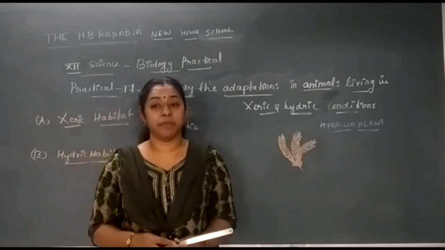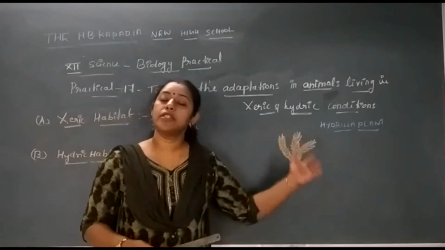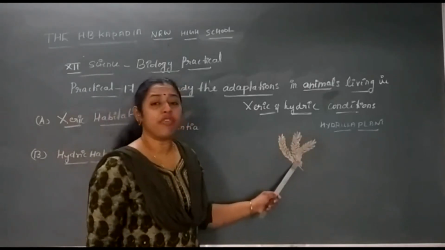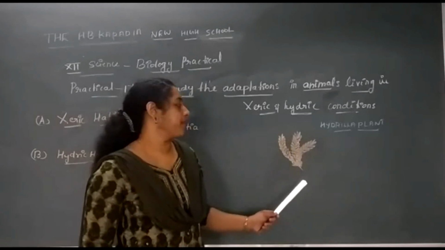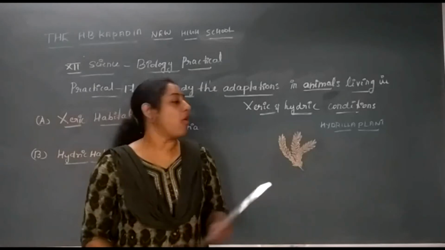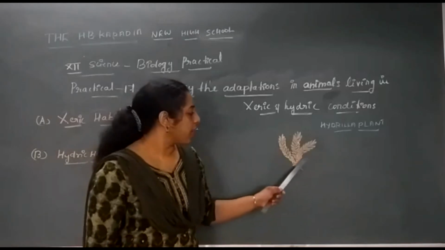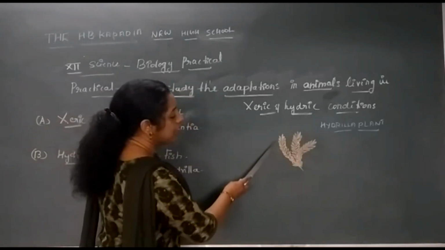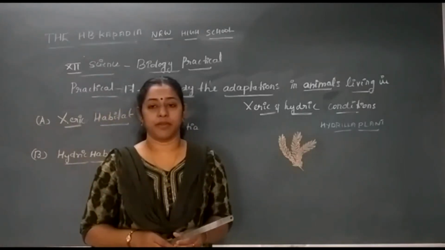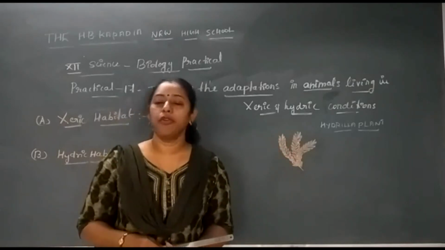What is the meaning of submerged? The plant that is living underwater is called a submerged hydrophyte. In the figure you can find that it consists of a very thin, slender stem. And the stem is divided into a number of branches. On these branches, you can find fine, small, green leaves. What about the leaves? Leaves are very small and mainly dark green. And with the help of these green leaves, it is carrying out photosynthesis.